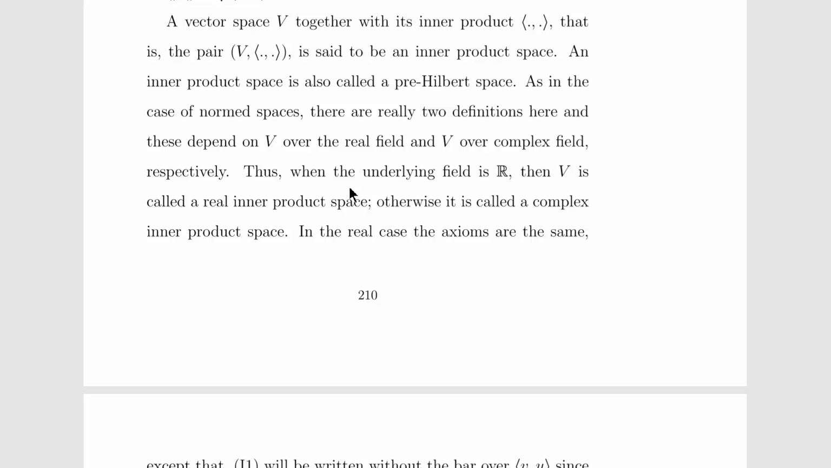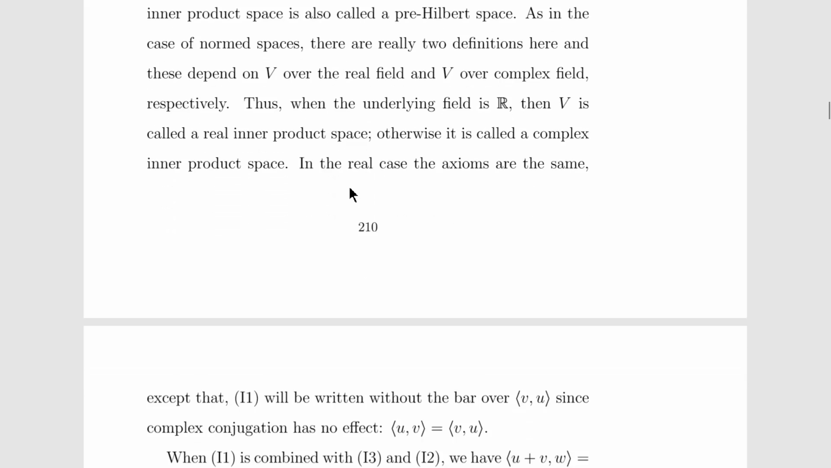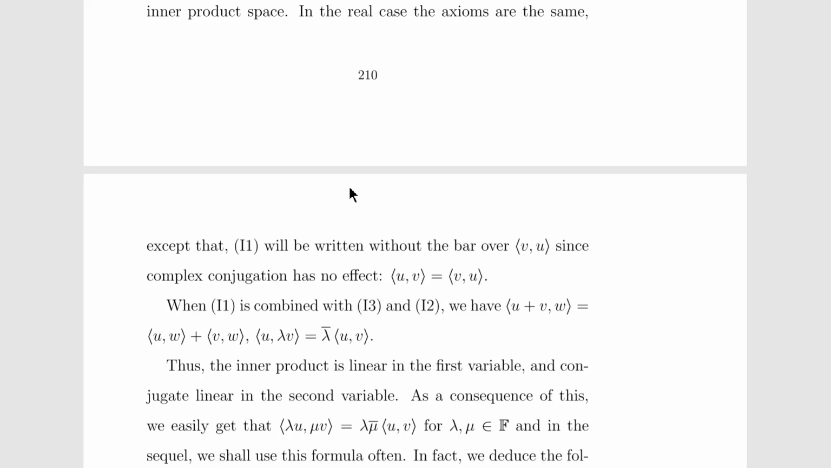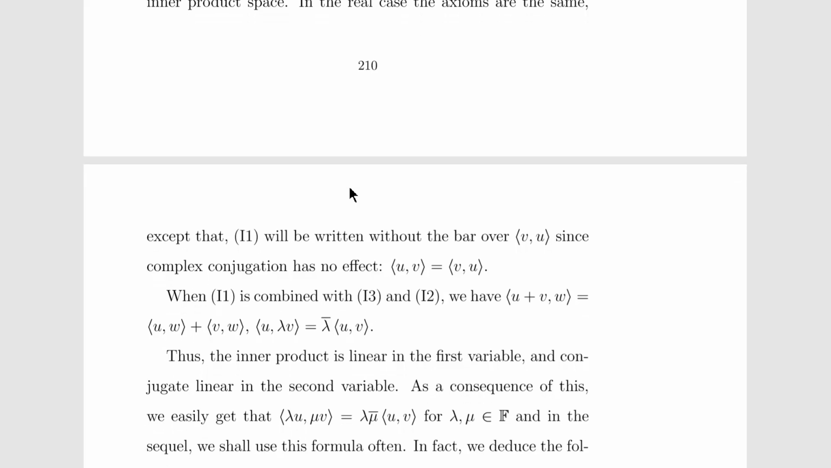Thus, when the underlying field is the real numbers, then V is called a real inner product space. Otherwise, it is called a complex inner product space. In the real case, the axioms are the same, except that I1 will be written without the bar over it: the inner product of v comma u, since the complex conjugate has no effect over a real.